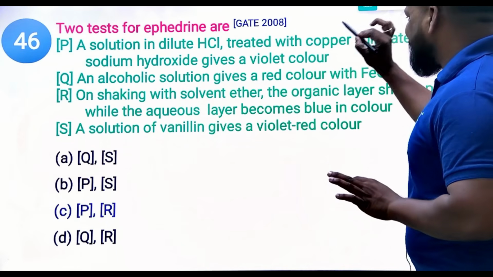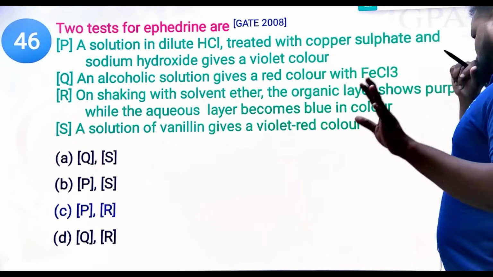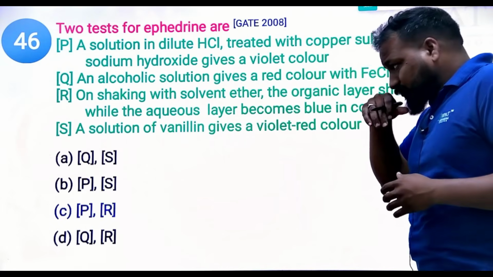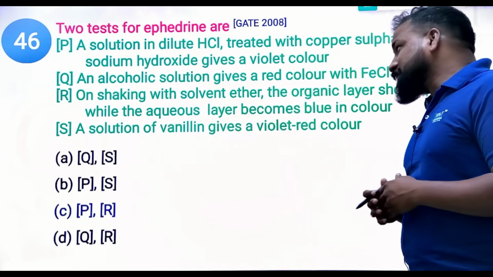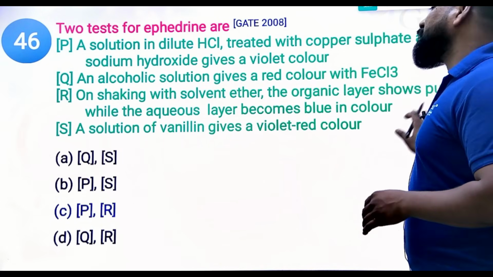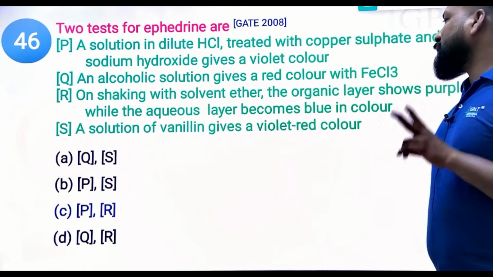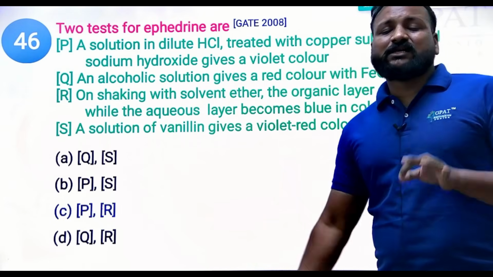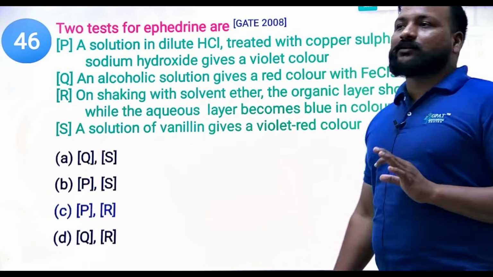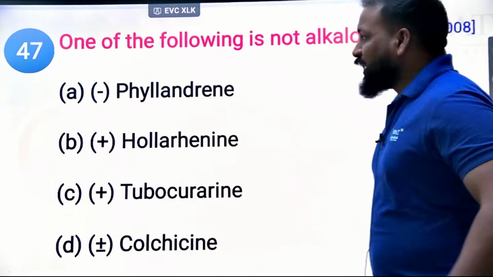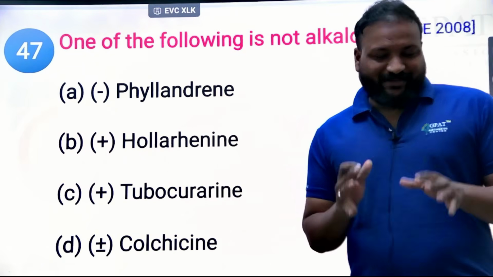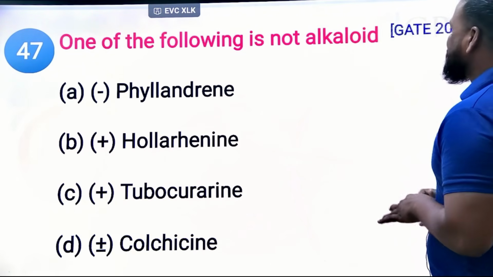Okay, a solution in HCl treated with copper sulfate and sodium hydroxide gives a violet color, and upon shaking with solvent ether, the organic layer shows the purple color. Try to remember two colors: violet and purple are the signs indicating ephedrine. Okay, yes. Next, coming to the 47th question: one of the following is not an alkaloid.